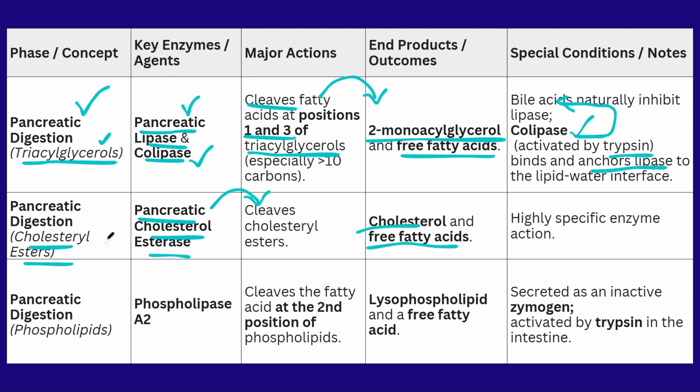What happens to the cholesterol esters? The cholesterol esters are broken down by the enzyme called cholesterol esterase. This cholesterol esterase will break the cholesterol esters into two end products, cholesterol and free fatty acids. This is enzyme-specific digestion.